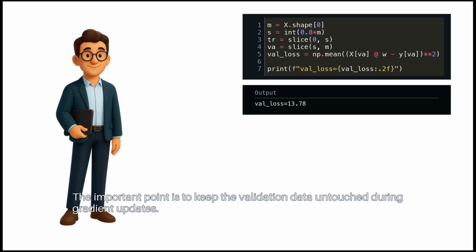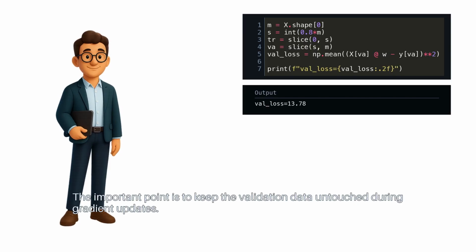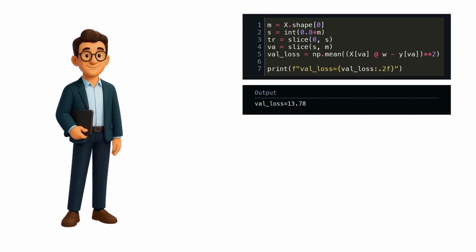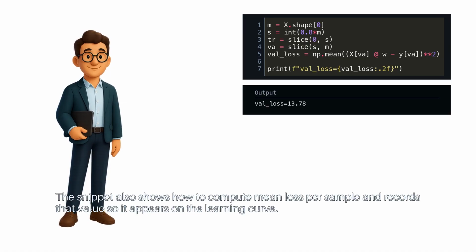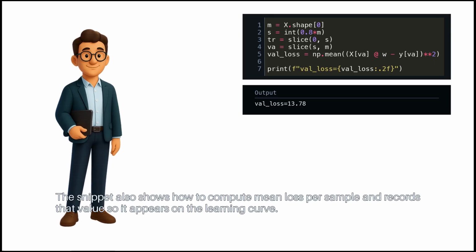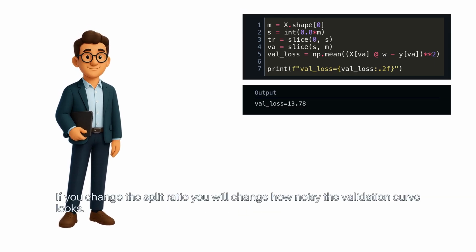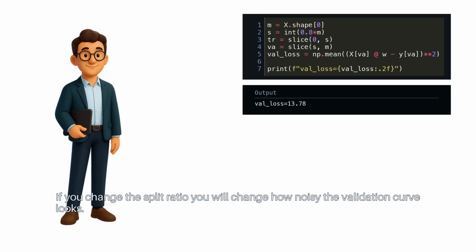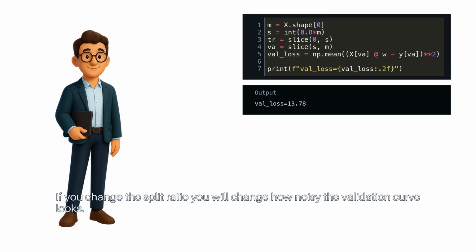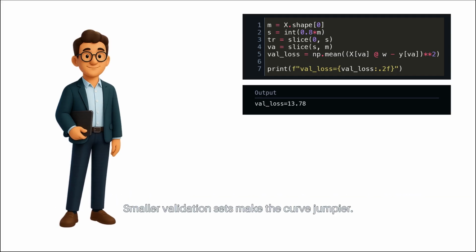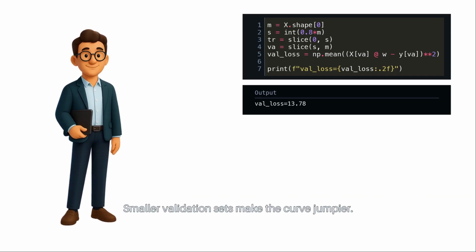The important point is to keep the validation data untouched during gradient updates. The snippet also shows how to compute mean loss per sample and records that value so it appears on the learning curve. If you change the split ratio, you will change how noisy the validation curve looks. Smaller validation sets make the curve jumpier.